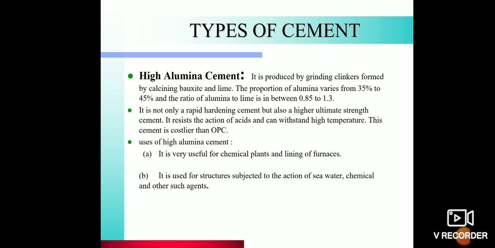So it resists the action of acids and can withstand high temperature. This cement is costlier than ordinary Portland cement. So it is used for chemical plants and lining of furnaces. It is used for structure subjected to action of seawater, chemical and other such agents.